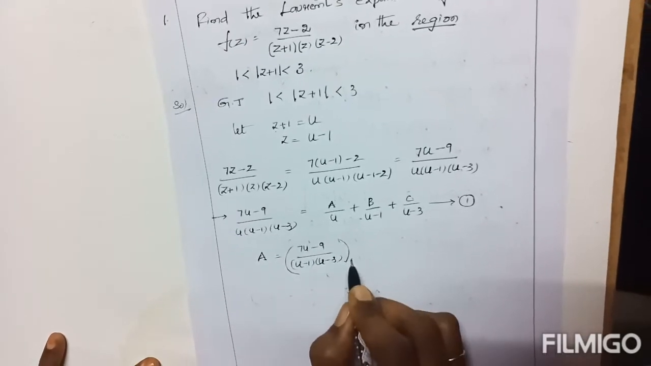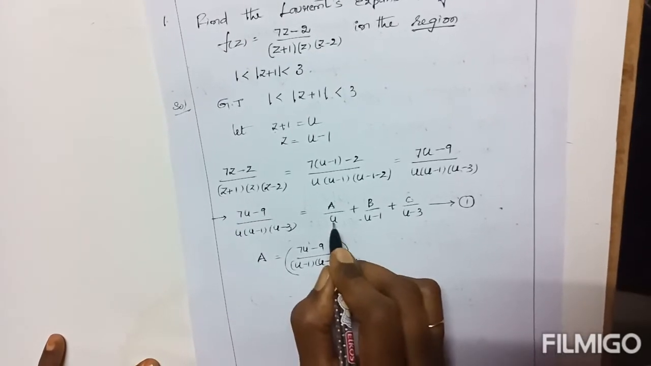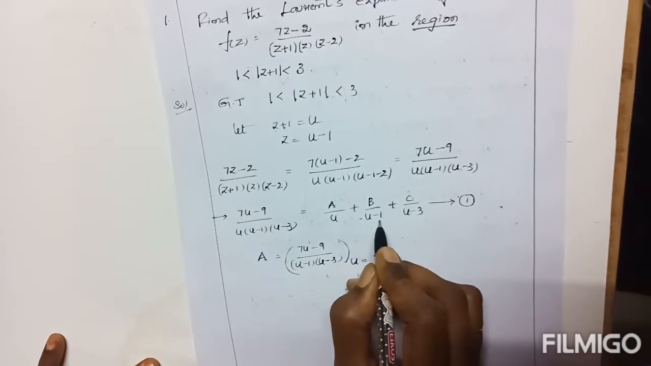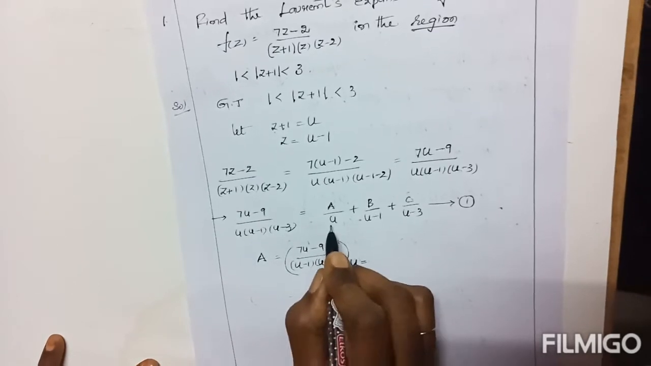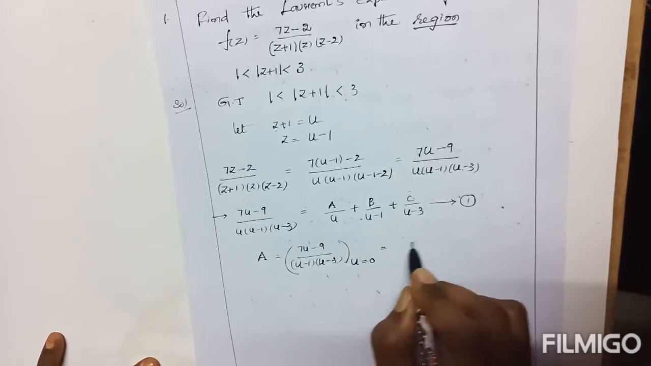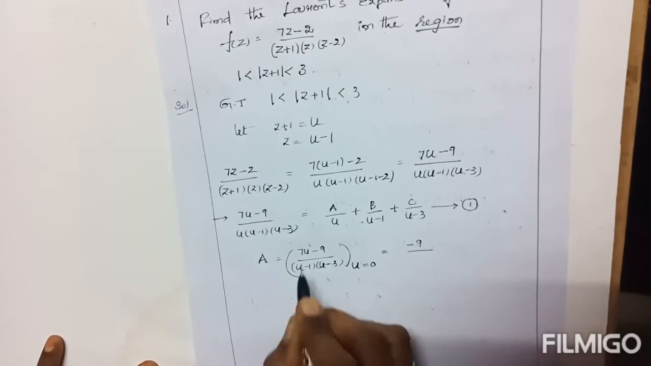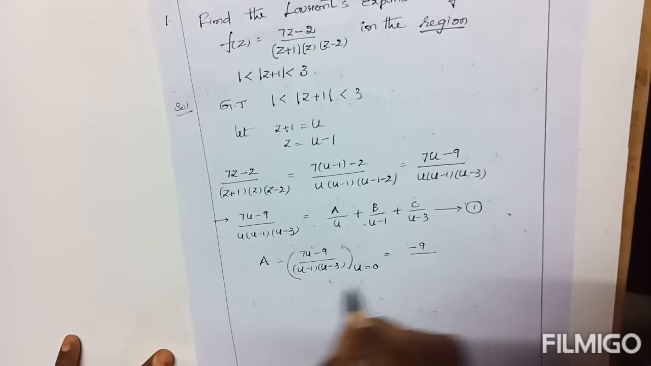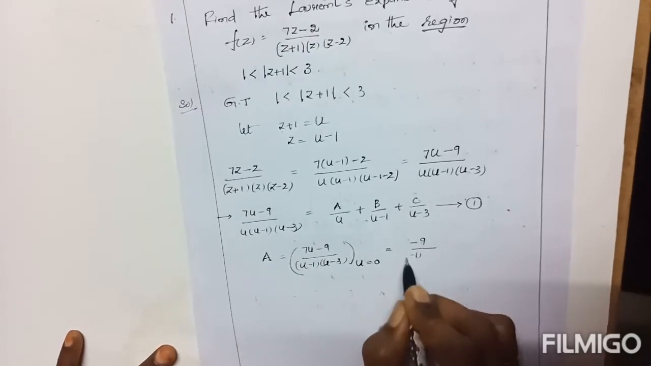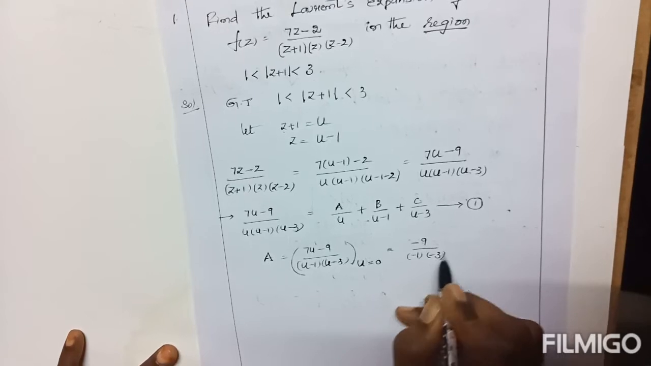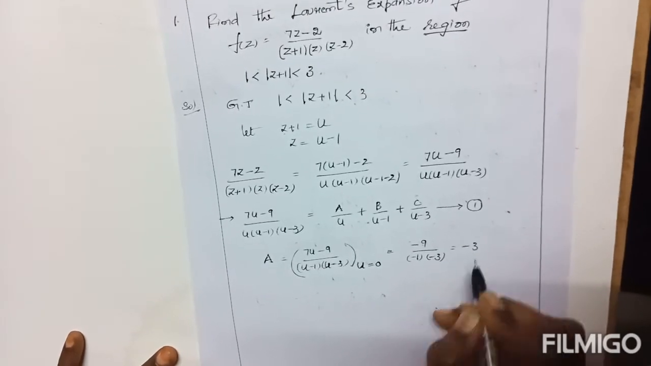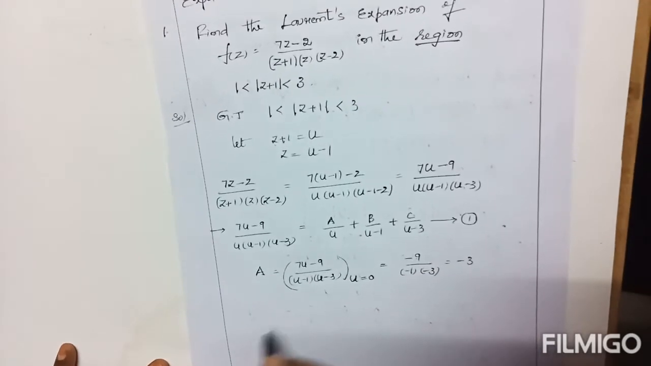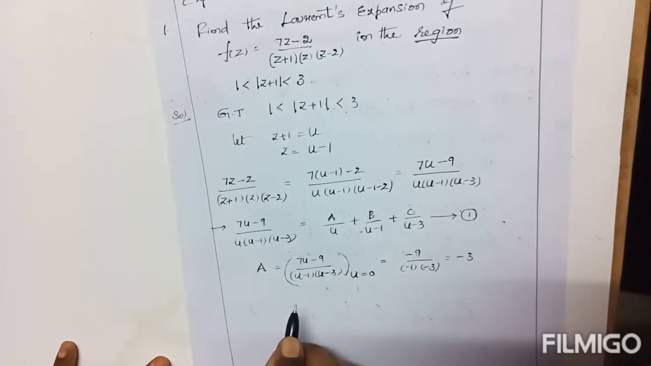After that, from this denominator u = 0. From this, u = 1. From this, u = 3. Likewise here u = 0. Now by putting u = 0, the result is −9 in the numerator. Here it is (−1)(−3). Totally, minus times minus is positive. Three 3s are 9, so A = −3. Clear.